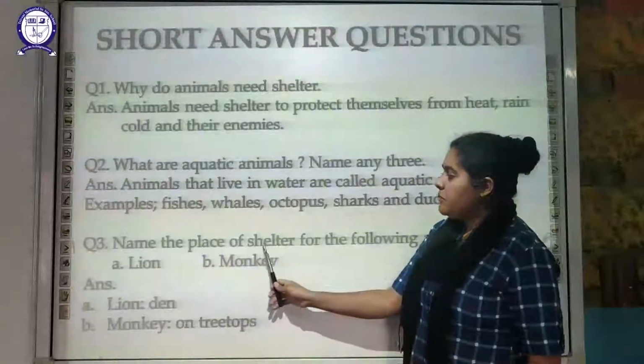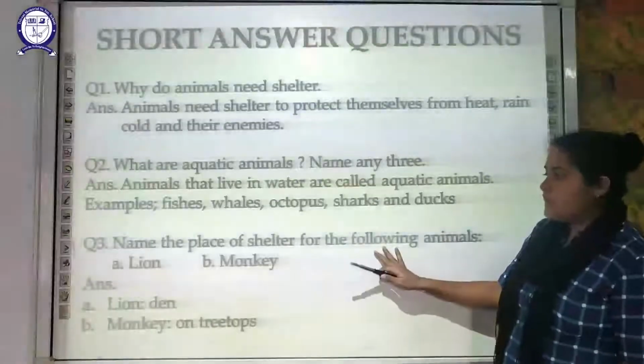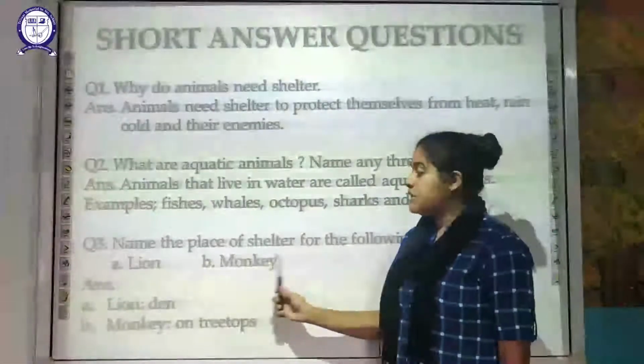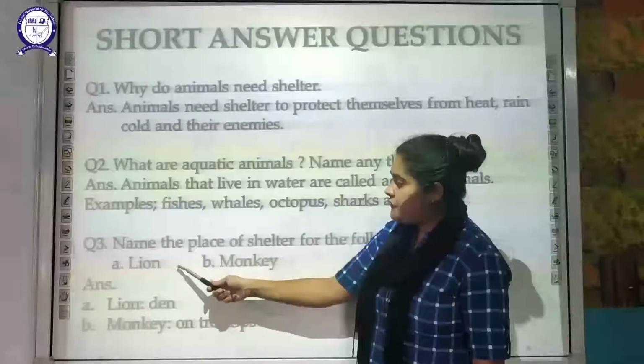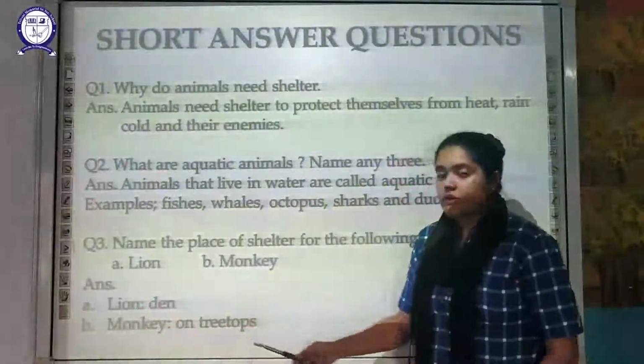Next, name the place of shelter for the following animals. An animal is given over here, and you have to mention the place of shelter. First of all, the lion lives in a den. A monkey lives on the tree top.